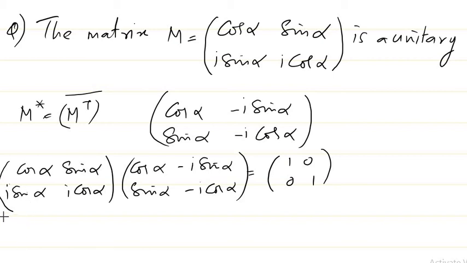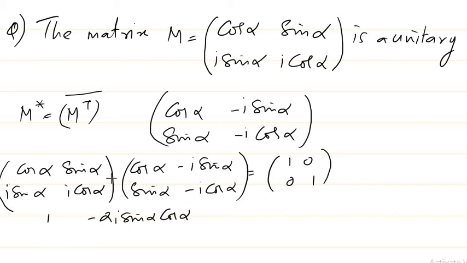What do I get here? I get cos square alpha plus sin square alpha, which is 1. Then I get minus i sin alpha cos alpha minus i sin alpha cos alpha, so I get minus 2i sin alpha cos alpha.